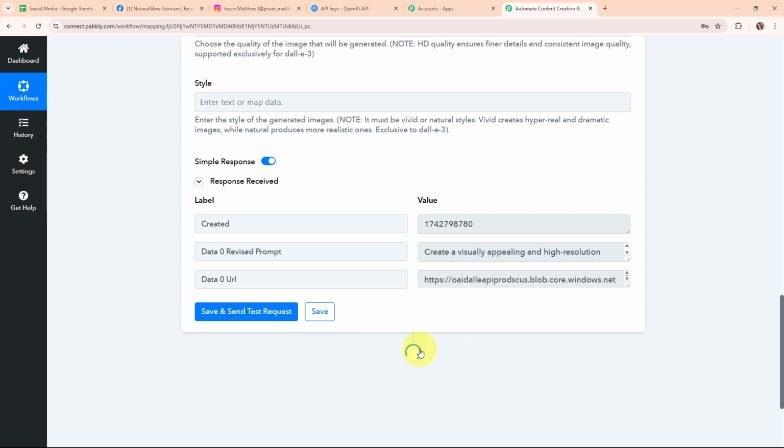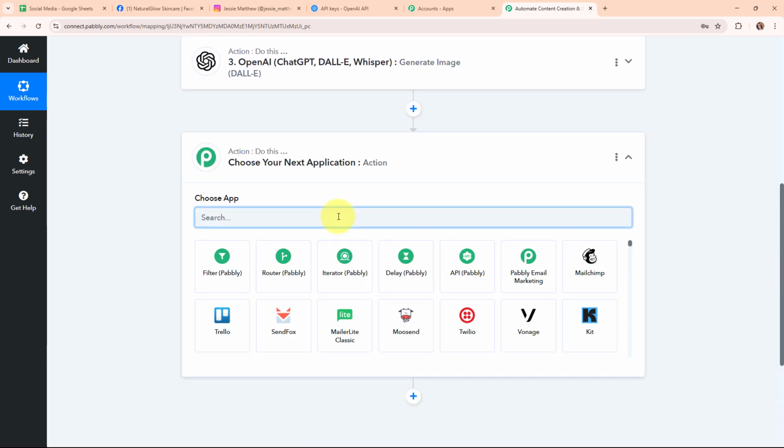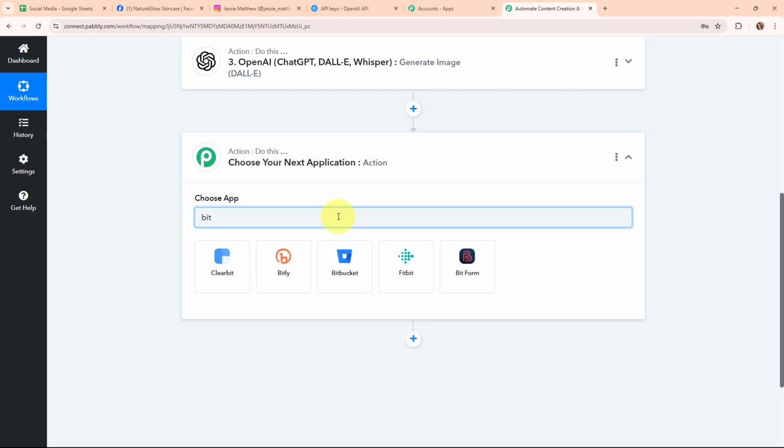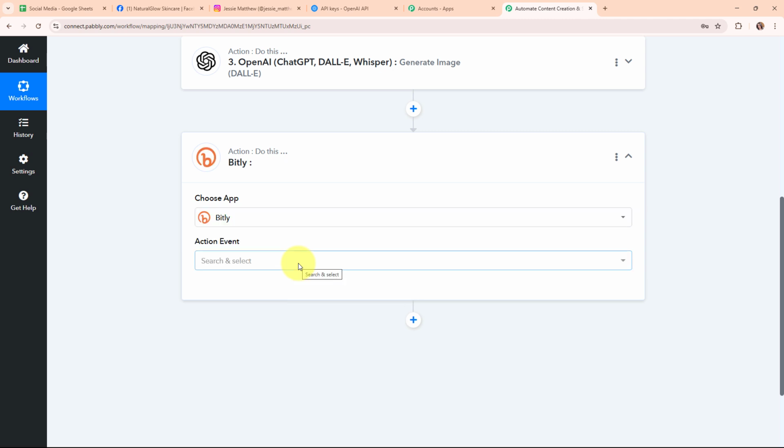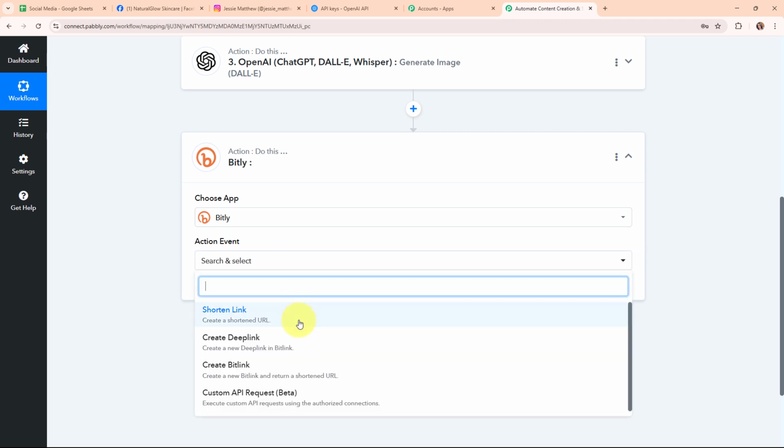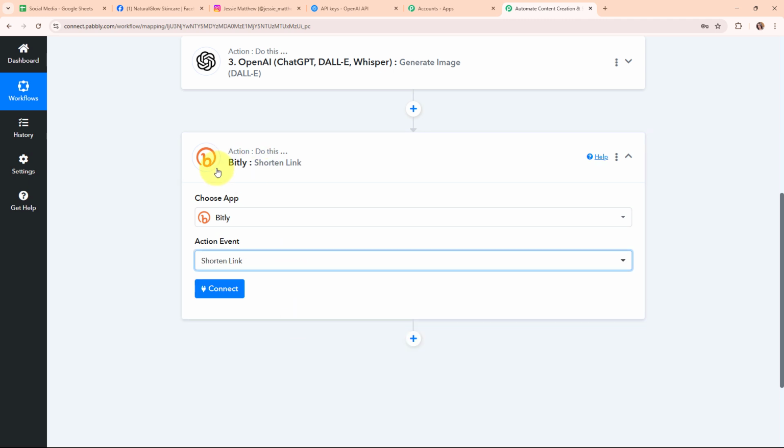So for that, I'm going to add another action step over here, and in this action step, I'm going to select my action application as Bitly. Bitly is a tool that shortens long URLs into neat and clickable links. In my Bitly action step, I'm going to select my action event as shorten link, so that Bitly can shorten the long link that we have received through OpenAI of the generated image.